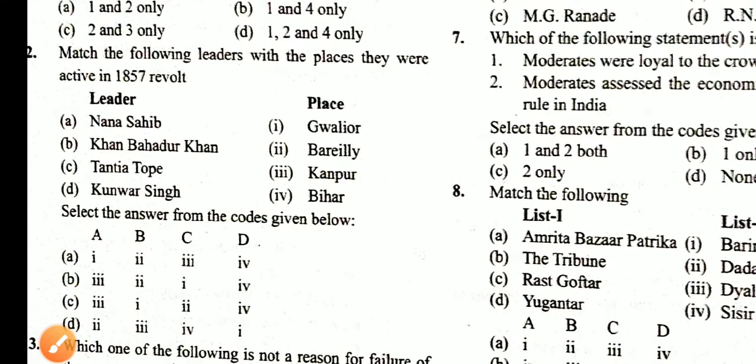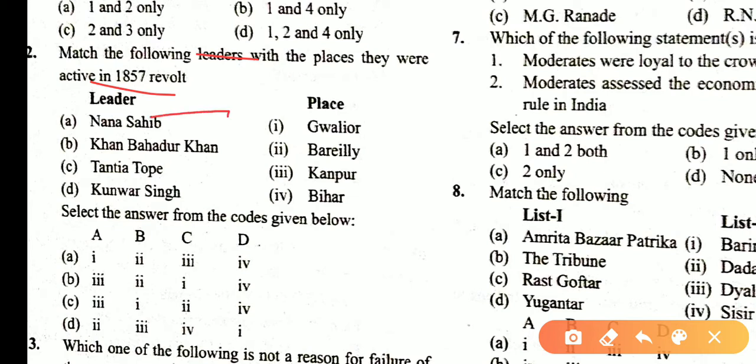Match the following leaders with the revolt of 1857. You know that Nana Sahib fought from Kanpur, Kunwar Singh fought from Bihar, Tatya Tope from Bareilly, and Khan Bahadur Khan from Gwalior. So matching Nana Sahib with Kanpur, one is third, Khan Bahadur Khan is one. So C is the correct statement.